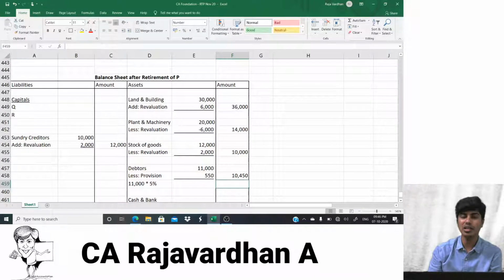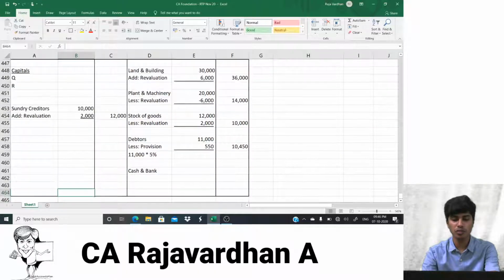So what will be the journal entry? Journal entry would basically be revaluation account debit to provision for doubtful debts. So in revaluation account, I'll write to provision for doubtful debts 550.